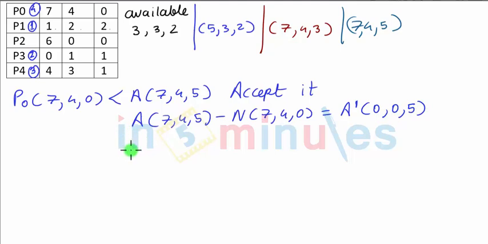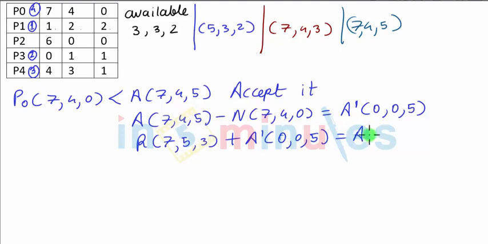So after P0 is over, whatever is released. P0 is releasing some heavy stuff, that is 7, 5, 3, which will be added with the earlier available, which is 0, 0, 5. So together what we have is the final available after P0, which is 7, 5, 5. So we'll update that. After P0 we'll again try for P2.